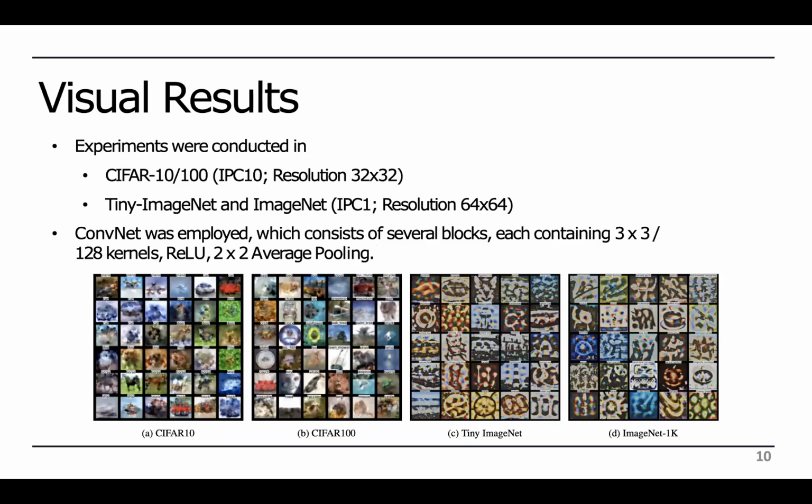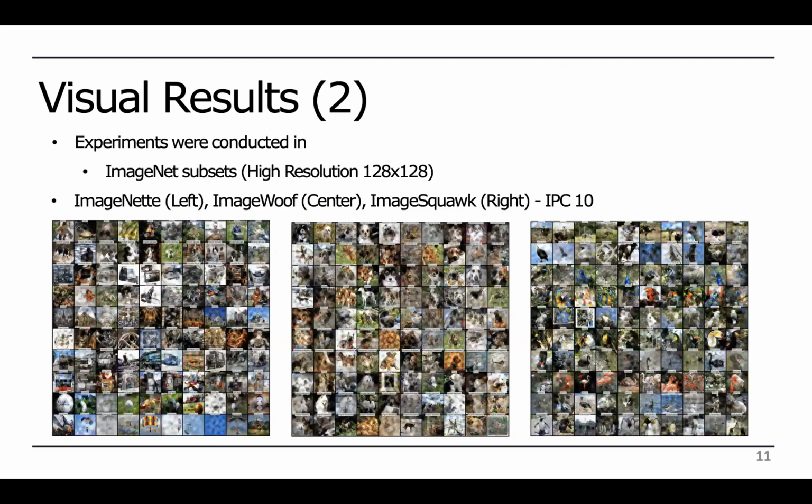Similar to previous state-of-the-art, we benchmark our results on CIFAR10 and 100, as well as Tiny ImageNet and ImageNet-1K at low and medium resolutions, respectively, using the standard 1, 10, and 50 images per class, as seen in the image. We take this a step further by reporting results on high-resolution ImageNet subsets, including ImageNette, ImageWoof, and ImageSquawk.